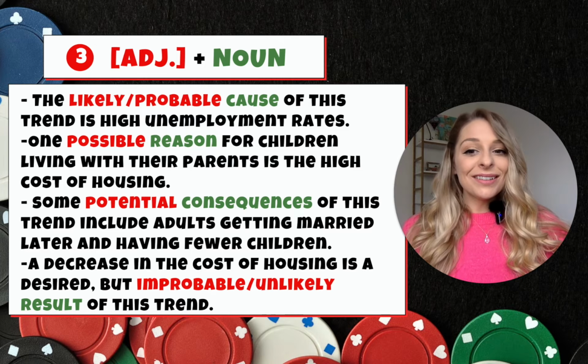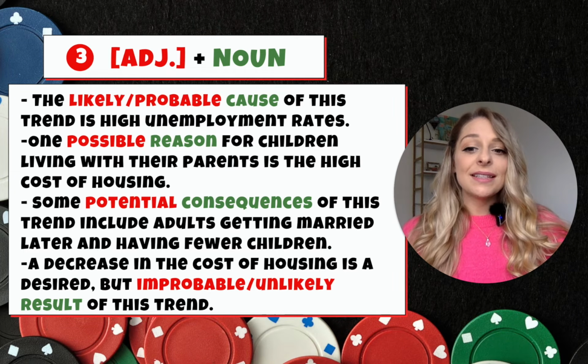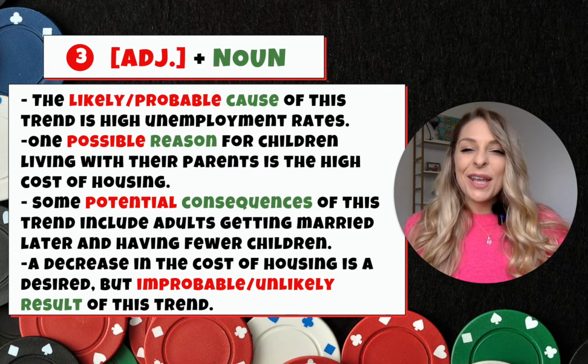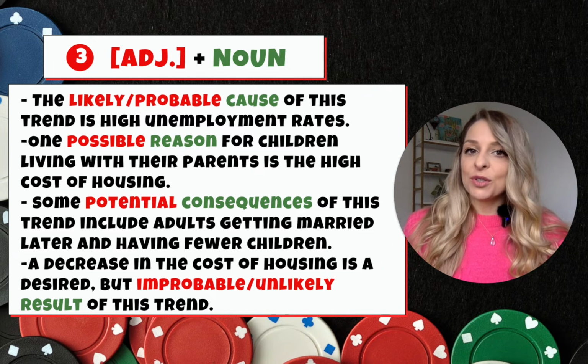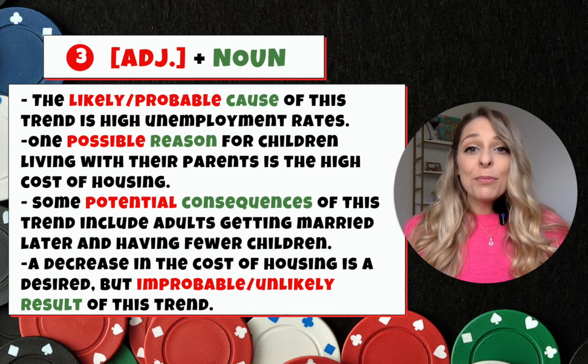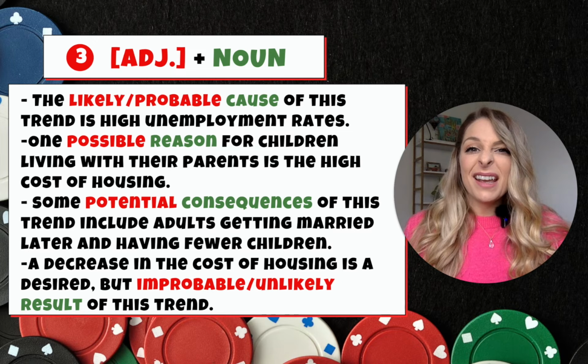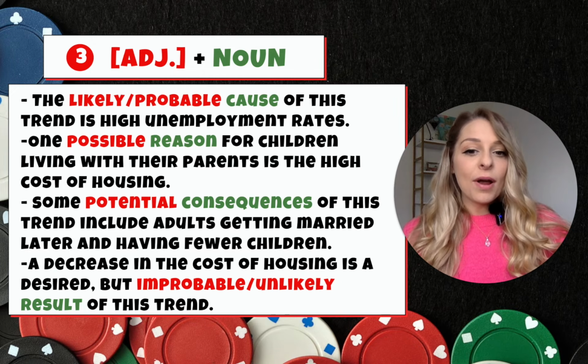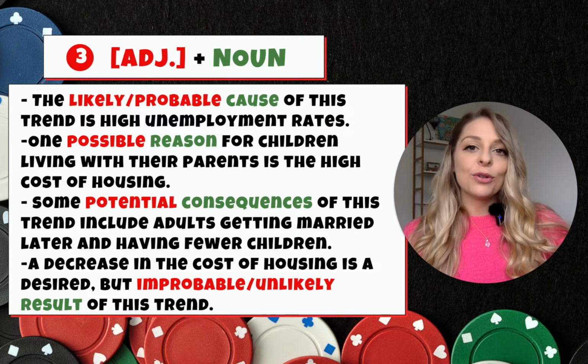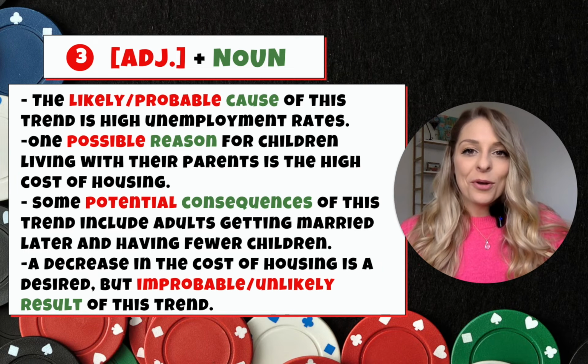And lastly, I can say a decrease in the cost of housing is a desired but improbable or unlikely result of this trend. So maybe people think that the cost of housing will go down because more people are living with their parents and there is less demand, but that is an improbable or unlikely result of this trend. It is probably not going to happen.